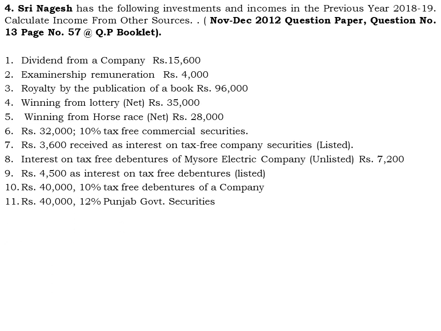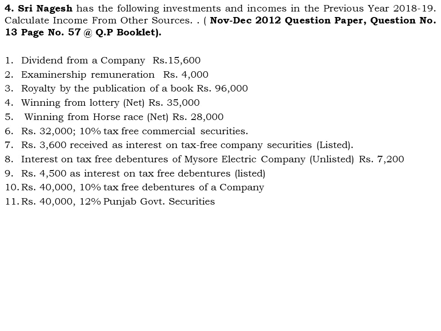Here come the incomes. First, dividend from a company, rupees 15,600. As I explained in the last class, dividend from a company is understood to be from a domestic company or Indian company. So without any doubt, the dividend from a domestic company is completely exempted from tax.